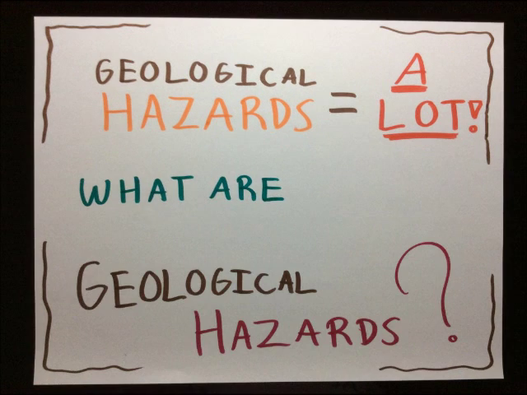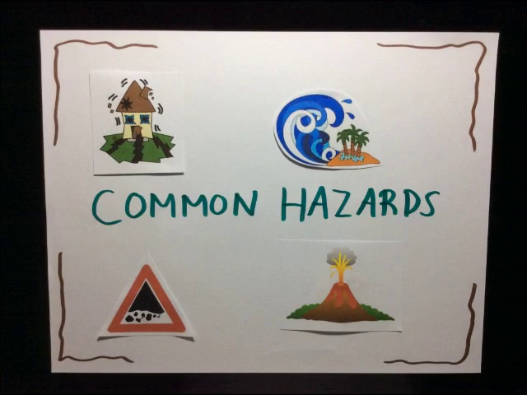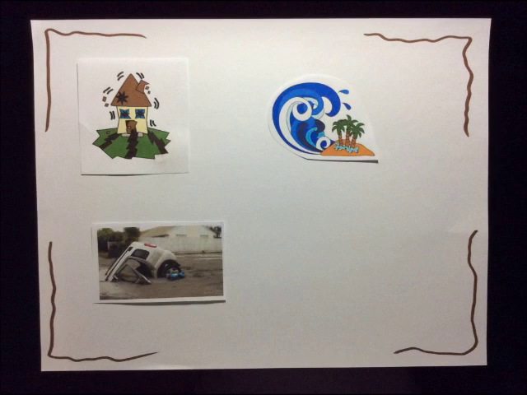But first, what are geological hazards? Geological hazards are natural events that occur in the crust of the Earth that can be very dangerous to us humans and even animals. The most common types of hazards are earthquakes, tsunamis, landslides, and volcanic eruptions. But for this video, we will only discuss 4 specific types, which are earthquakes, tsunamis, liquefaction, and sinkholes. Now let's discuss these 4 featured hazards.